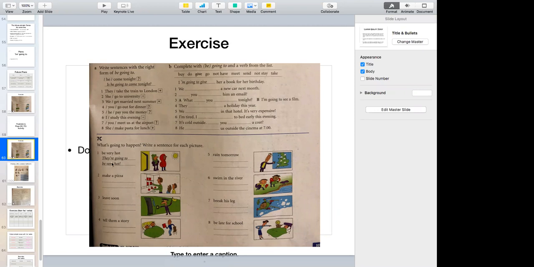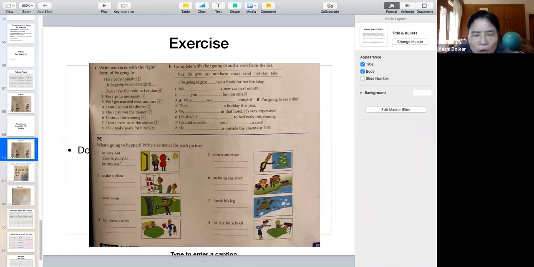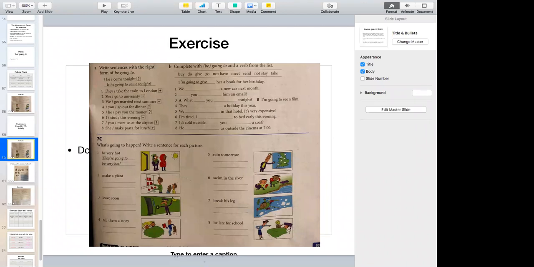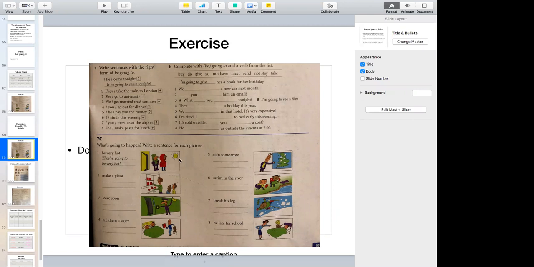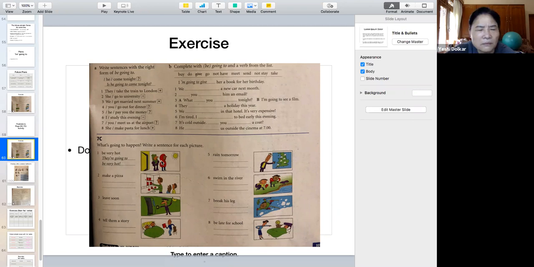Write the first sentence for each picture. It's going to be very hot. All right, because they're wearing coats. Can you see? They're all wrapped up, and it's very sunny outside. So it's going to be very hot. It's a prediction.